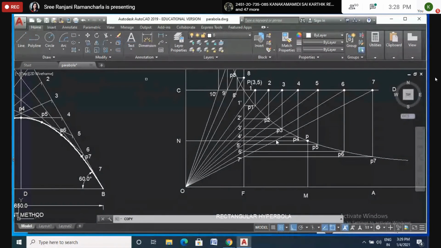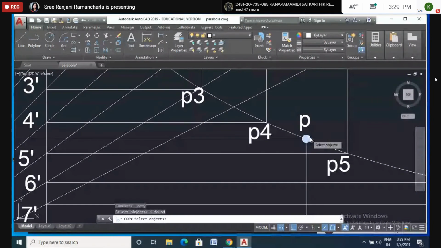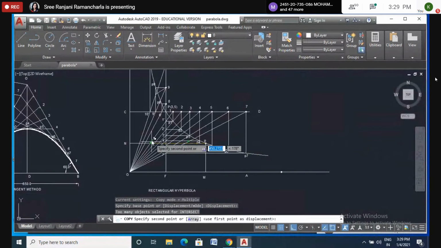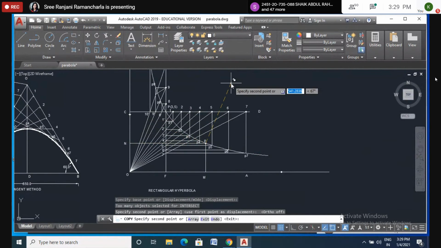Copy. I want to copy this point. So here I will remove this auto. See here, it's showing the point. Okay.